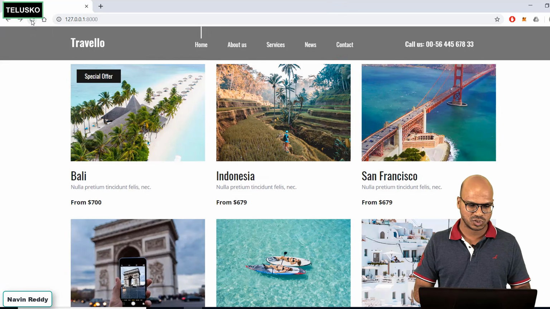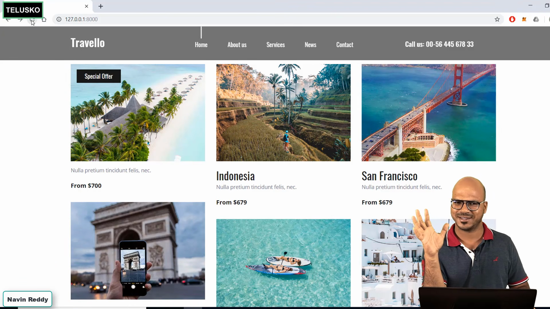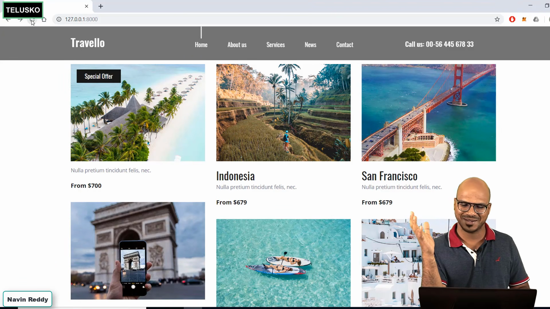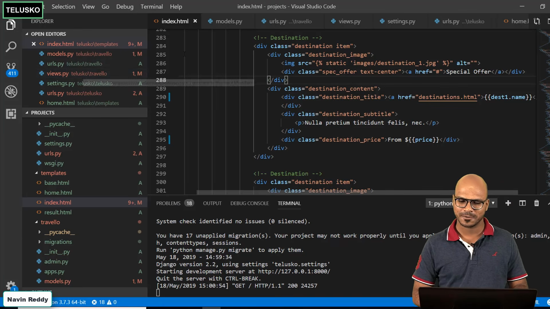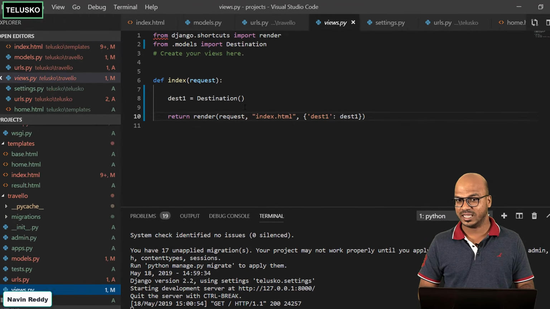Let's go back to the page. Let's refresh. Oh, it worked. Can you see that? There's no Bali anymore. This is not what we wanted, right? Something went wrong. You know what went wrong? Basically we are not passing the value for the name. So how do we do that?